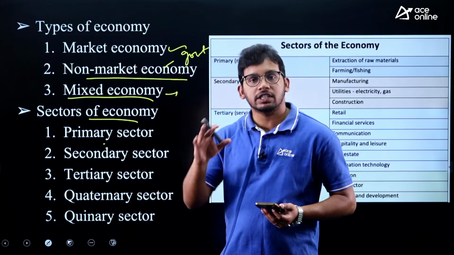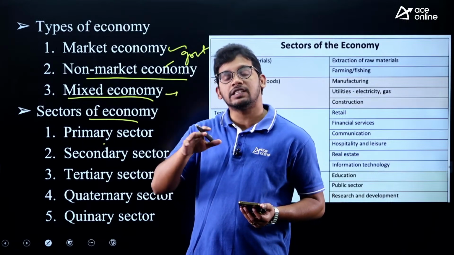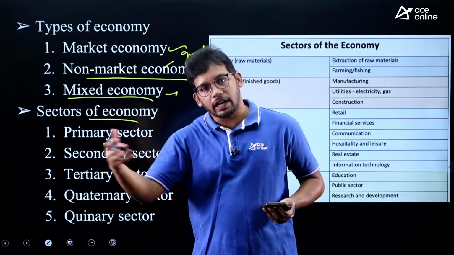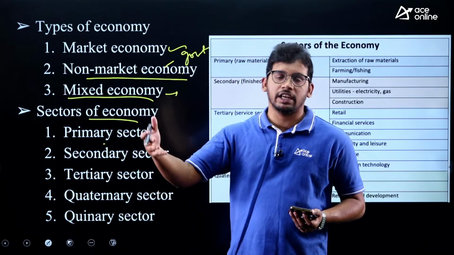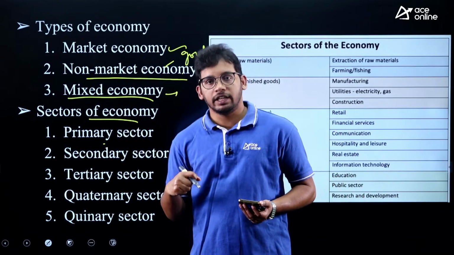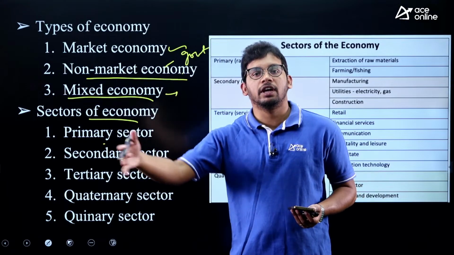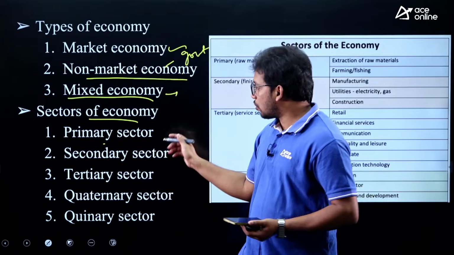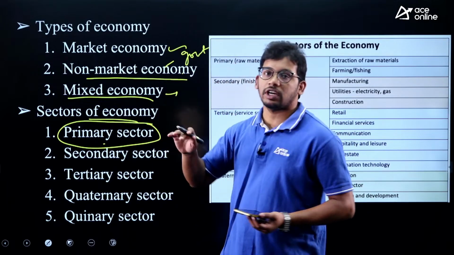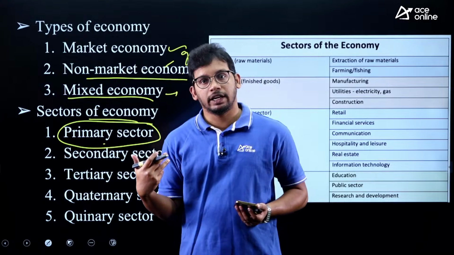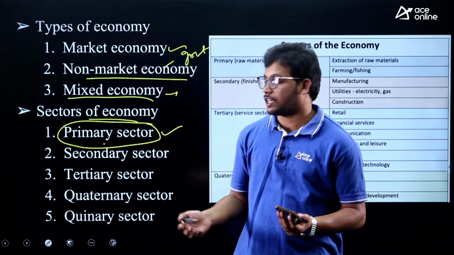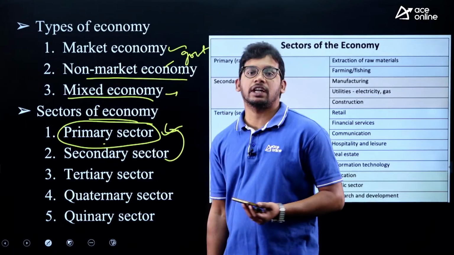Primary sector means any economic sector that is involved directly in collection of resources from the earth. For example, agriculture, we are directly collecting resources, wheat, rice, all those things directly from the earth. Mining as well, we are directly collecting the resources from the earth. Fisheries, forestry, right. So all these which directly involve collecting the resources from the earth are part of the primary sector, right.